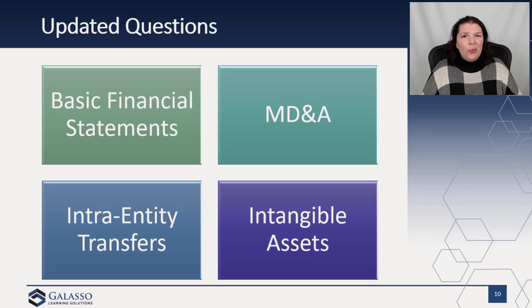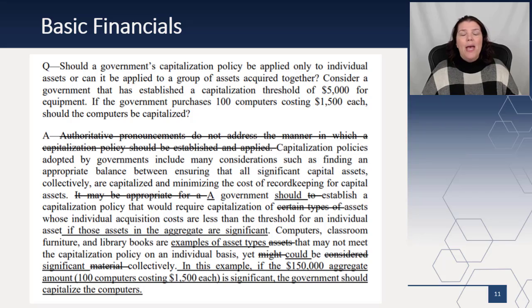In addition to new questions, they also include updated questions. Some of them are terminology oriented or language oriented, and some of them are actual changes to the interpretation. So the areas that they covered were basic financial statements and MD&A, intra-entity transfers, and intangible assets. So I did want to point out that in the guide, there is an appendix. So after you go through the set of questions, the appendix actually shows the markup. And so you can see here, this is really clarifying. It's not, I don't think, materially changing it. It does provide a little bit of guidance here.